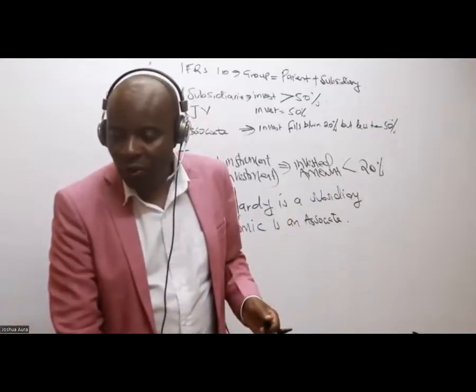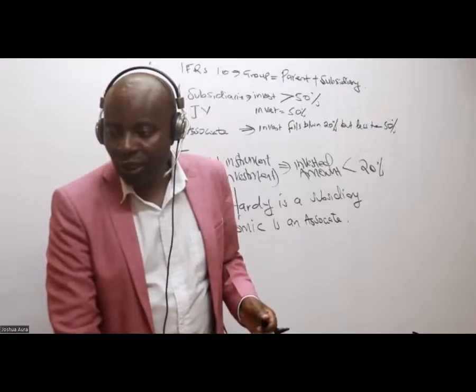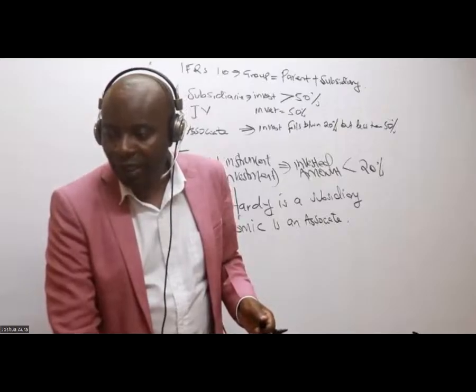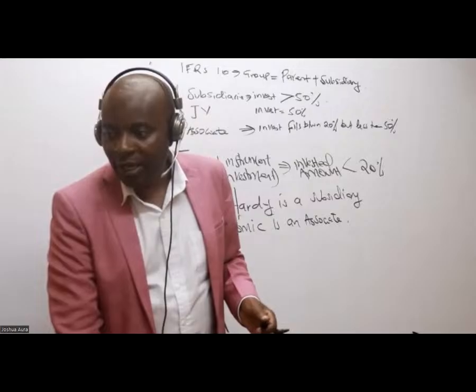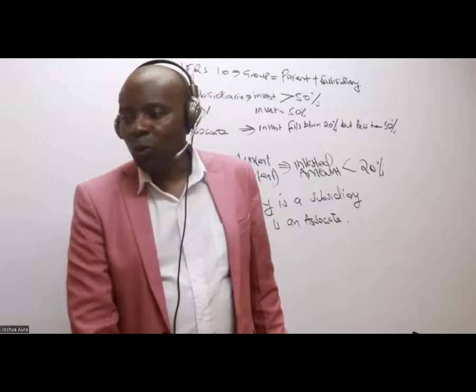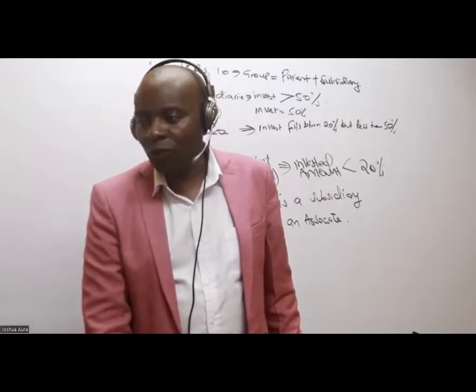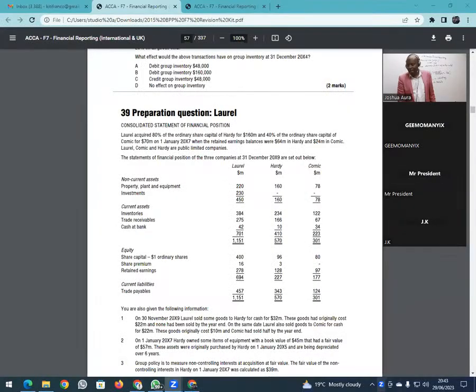So they have told us here, which is very important, ladies and gentlemen, is this fact here. Remember, we have just bought 80% of Handy. So Handy is a subsidiary, and the 40% of CL. So CL is an associate. If it's a CASNEB question paper, I will delete this column of CL, the whole of it, because CL is an associate. CL will never be consolidated.